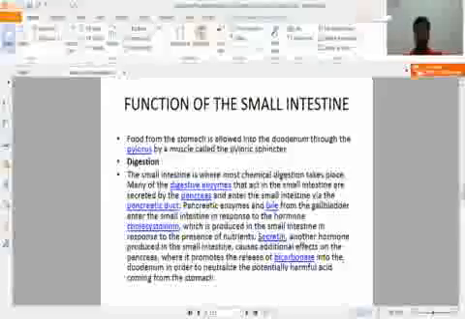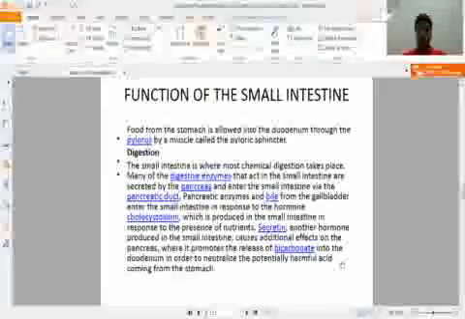Pancreatic enzymes and bile from the gallbladder enter into the small intestine in response to the hormone cholecystokinin, which is produced in the small intestine in response to the presence of nutrients. Secretin, another hormone produced in the small intestine, has additional effects on the pancreas, where it promotes the release of bicarbonate into the duodenum in order to neutralize the potentially harmful acid coming from the stomach.